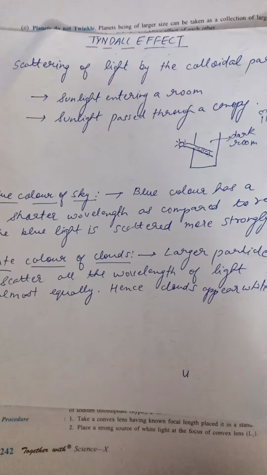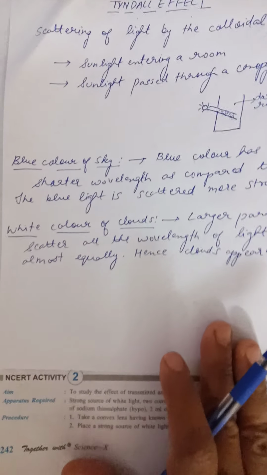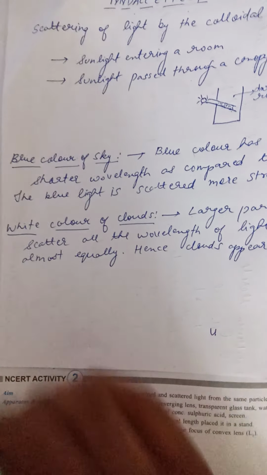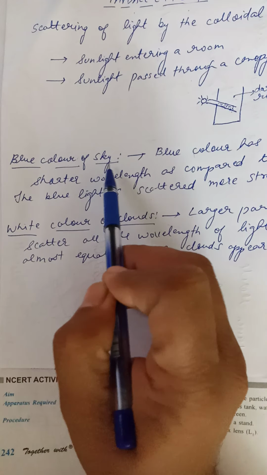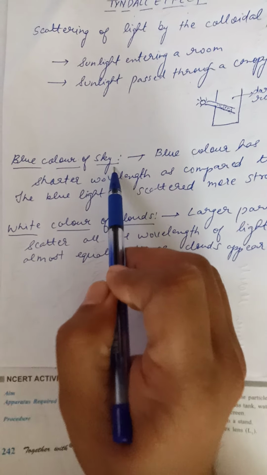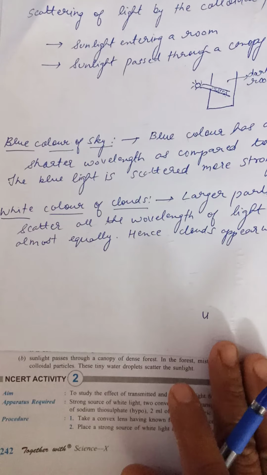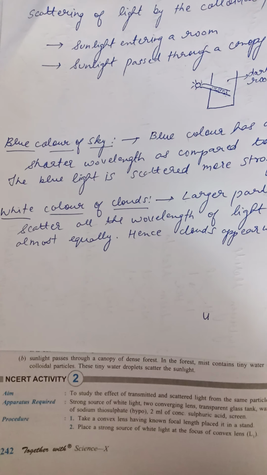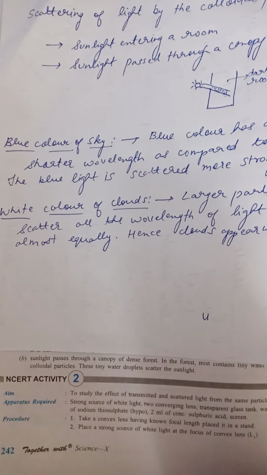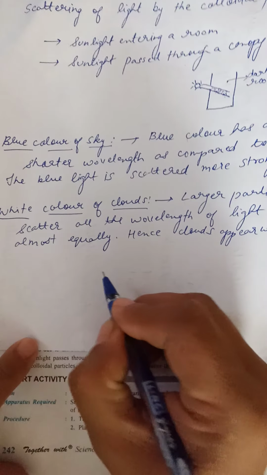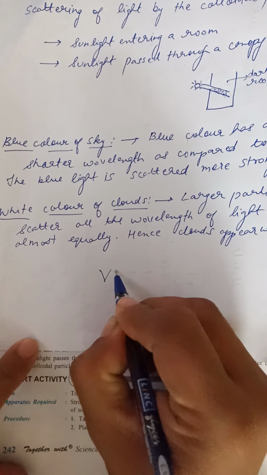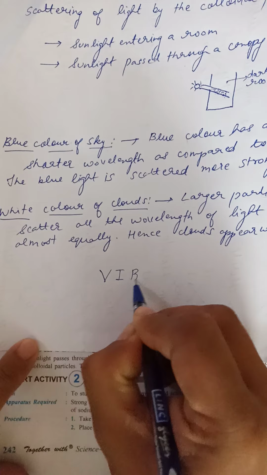Now the next topic is why there is a blue color of the sky. We have studied that in the dispersion through a prism, after refraction we got the 7 colors, that is called the visible spectrum, Vibgyor.